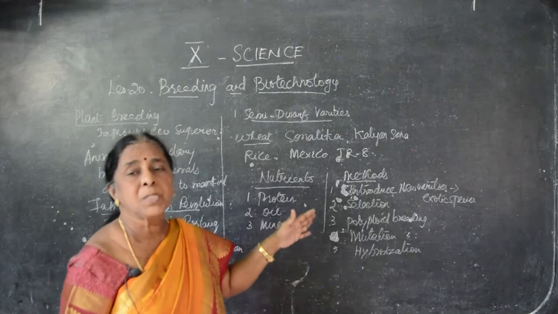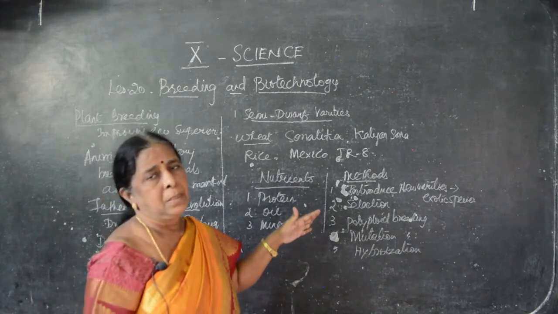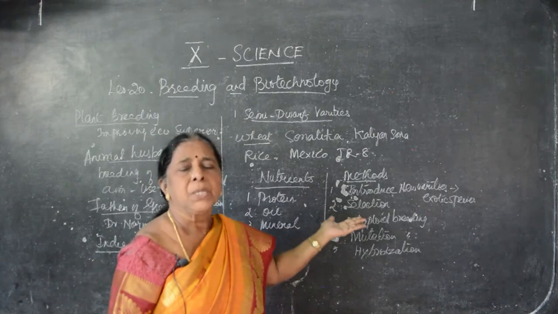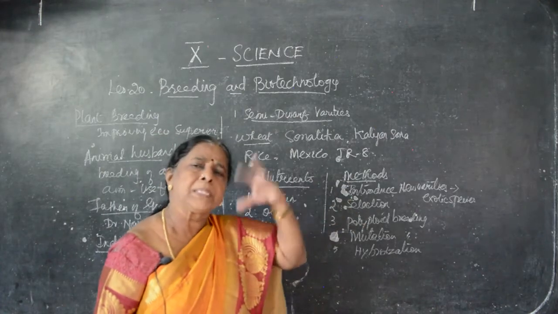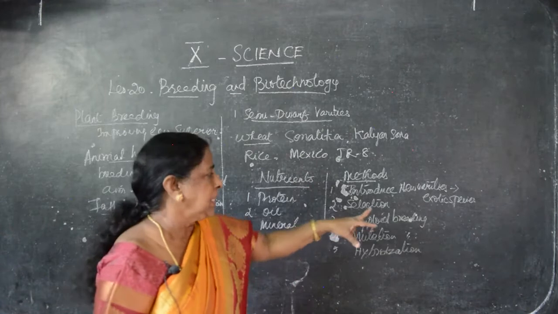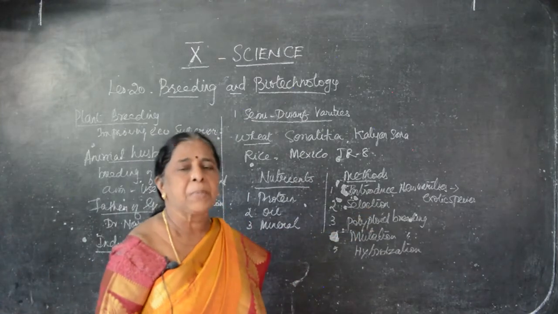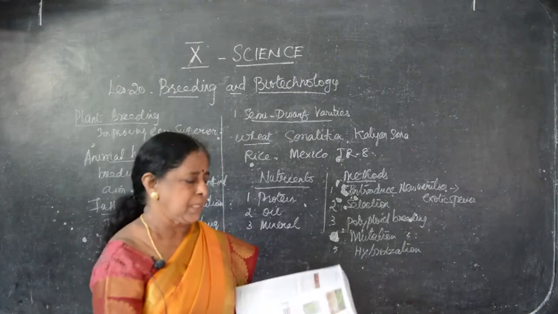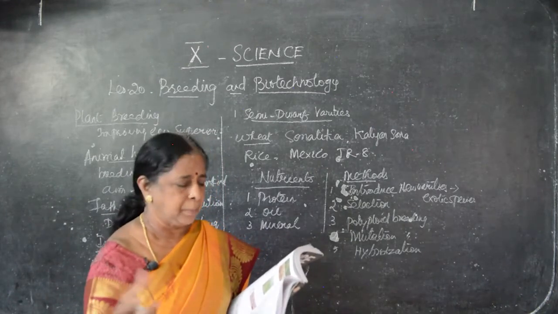Then what are the methods to be followed to make a development in plant production? The first one is introduction. New varieties from all over the country we are getting, that is known as what? The new varieties of plants we are collecting are exotic species. From the exotic species you have to select the best one.